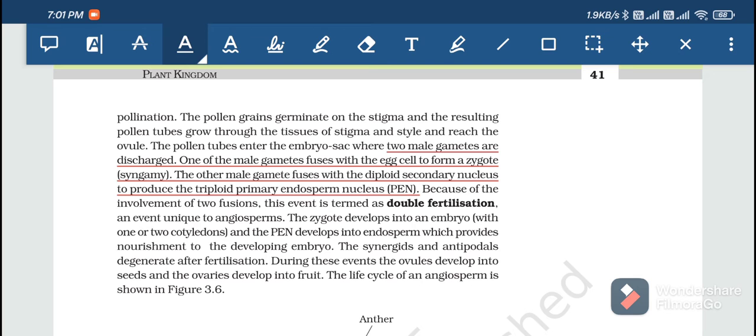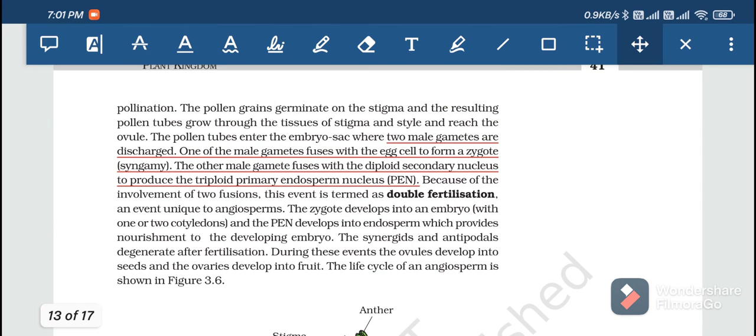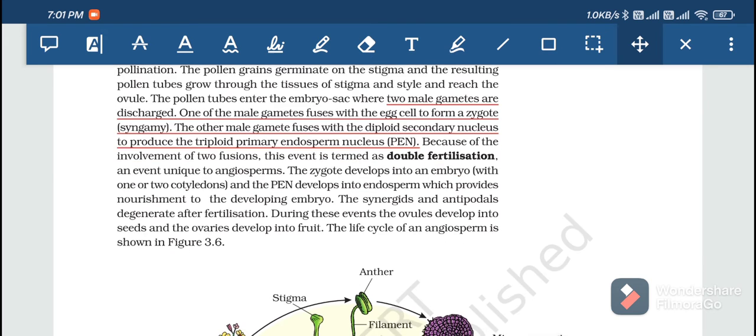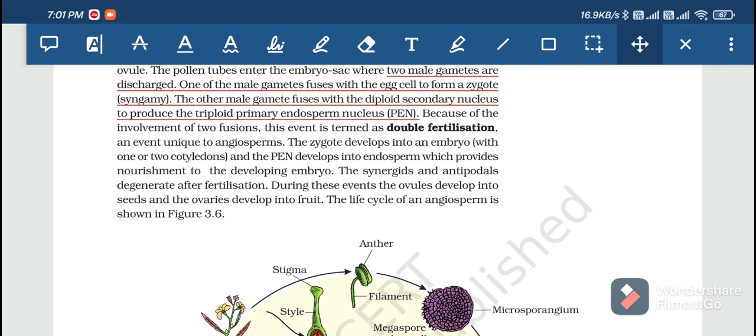You learn this in second year, however they have not mentioned it here, so let us go to the next point. Just keep in mind that this process in total is called double fertilization and triple fusion, an event unique to angiosperms. Then the zygote develops into an embryo, and the PEN develops into an endosperm, which provides nourishment to the developing embryo.